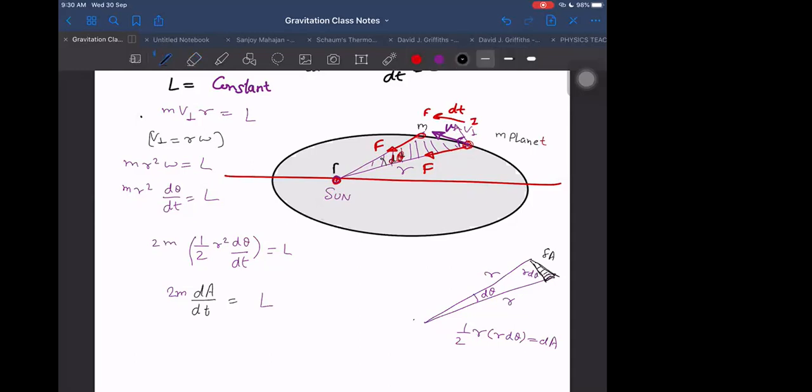Therefore, we get dA by dt is equal to L by 2m. So can we say that dA by dt will be constant? Yes, as long as m is constant, and angular momentum will be constant, because the torque is zero, as long as there is no drag force acting on it.